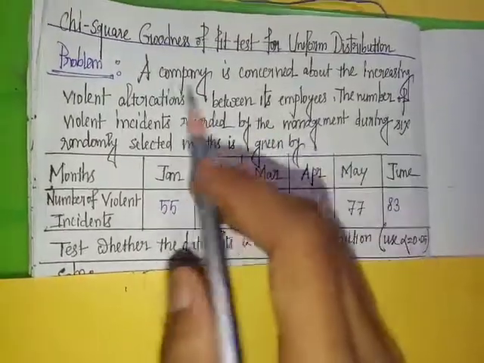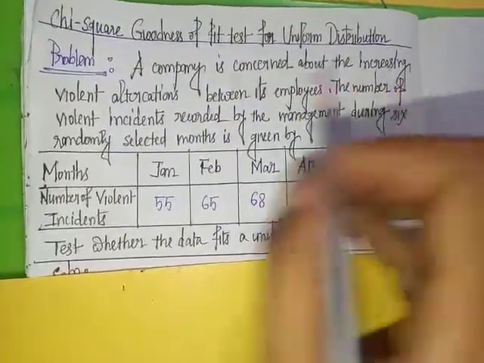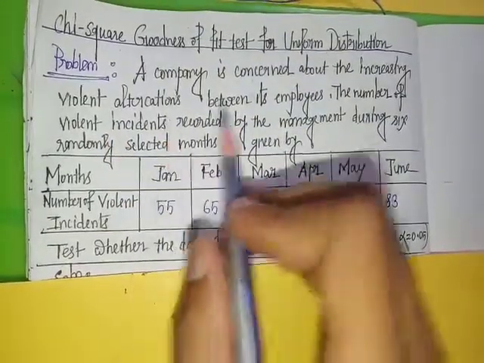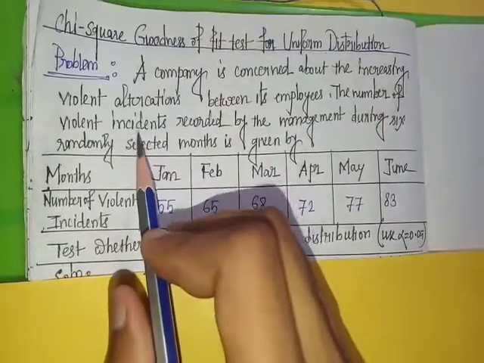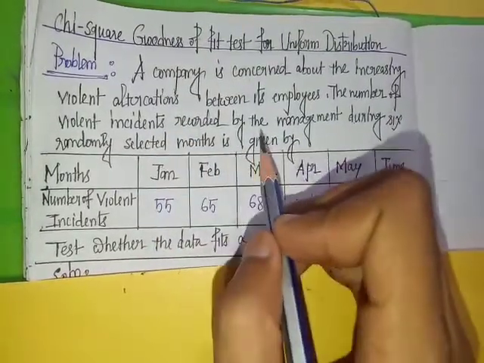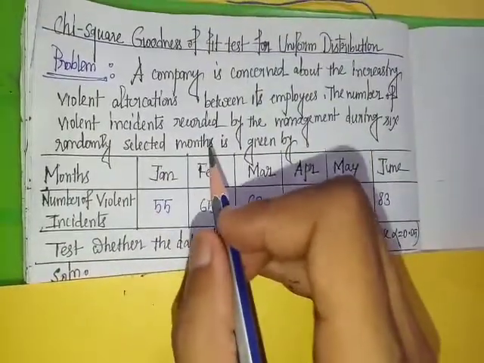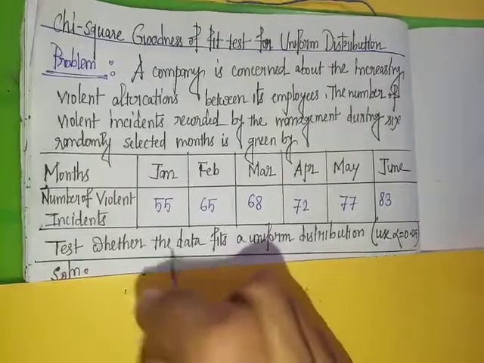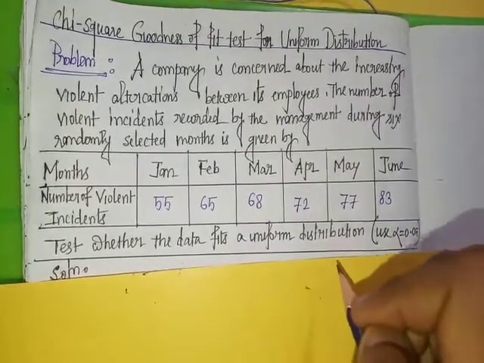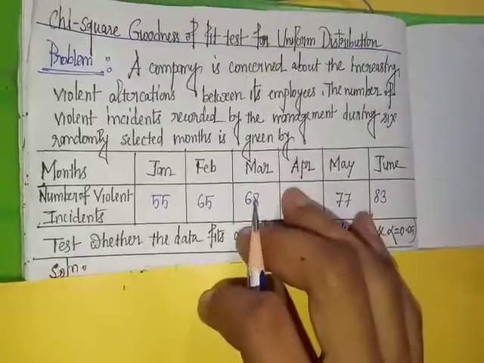Again I repeat: a company is concerned about the increasing violent altercations between its employees. The number of violent incidents recorded by the management during 6 randomly selected months is given by this. Test whether the data fits a uniform distribution. Use alpha equal to 0.05.